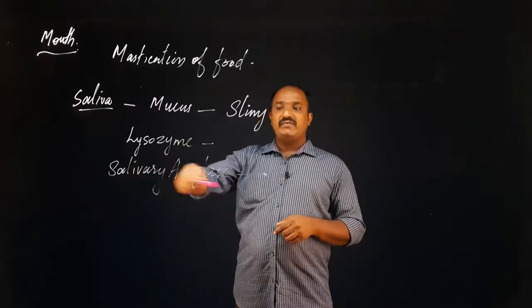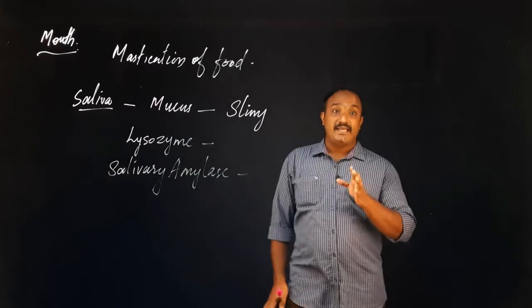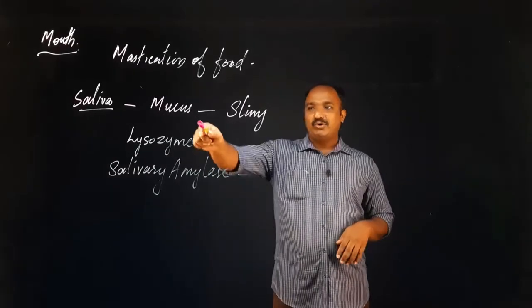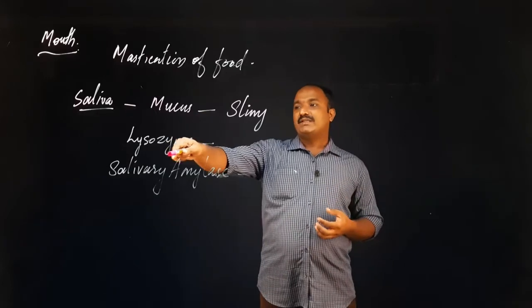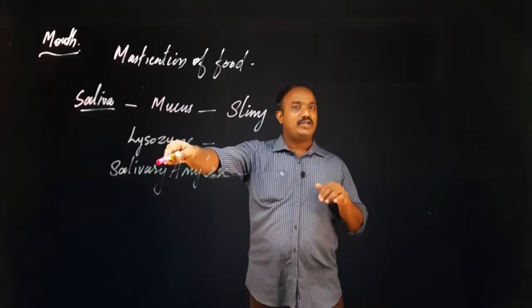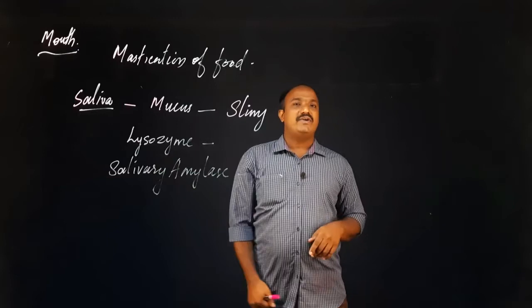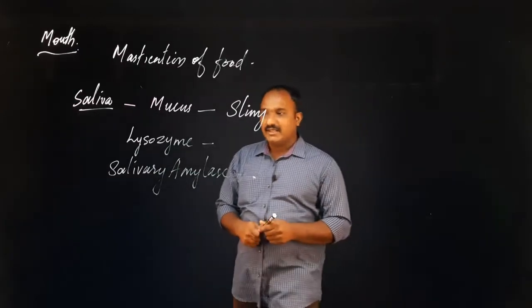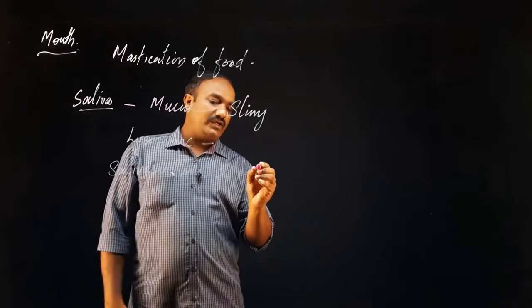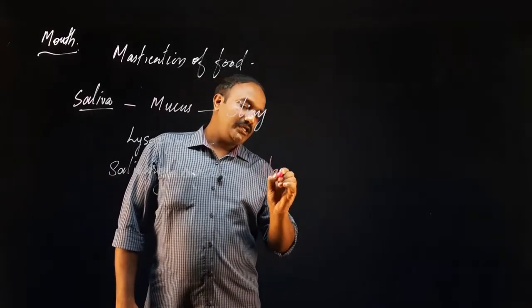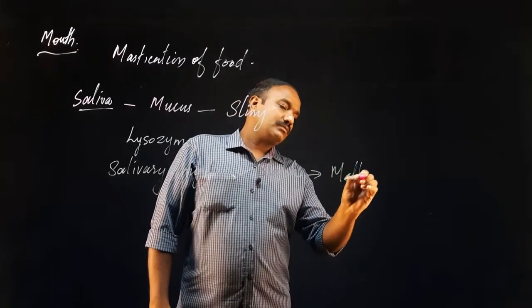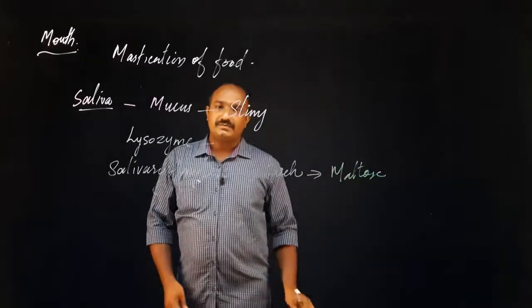Third one, salivary amylase, that is the enzyme participating in the process of digestion. Mucus is helping for digestion, then lysozyme is protecting our body from pathogens, but salivary amylase is doing the real process of digestion. That is, salivary amylase converts the starch contained in the food materials into maltose.